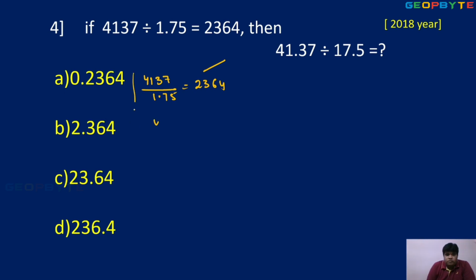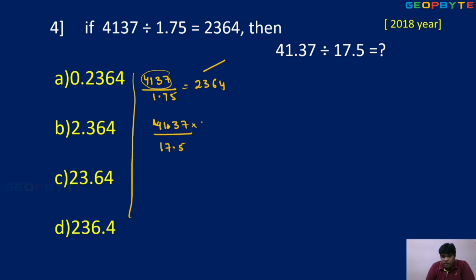So the requirement is 41.37 upon 17.5. You want 4137, but here 41.37, so after the decimal, two values.